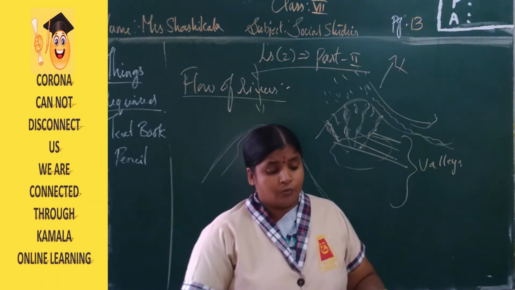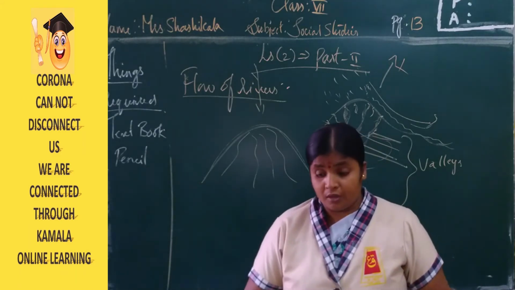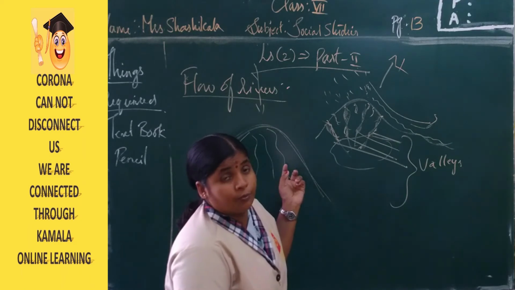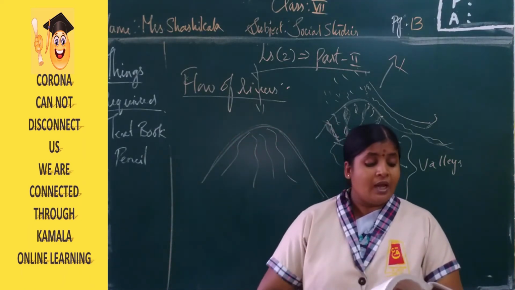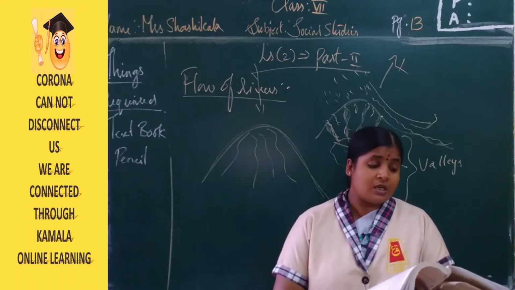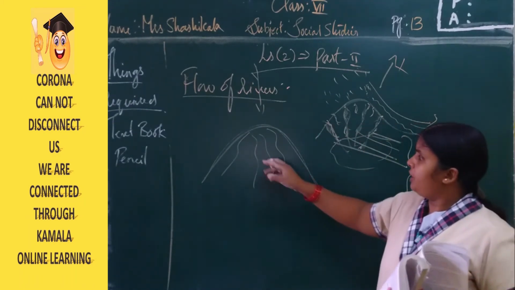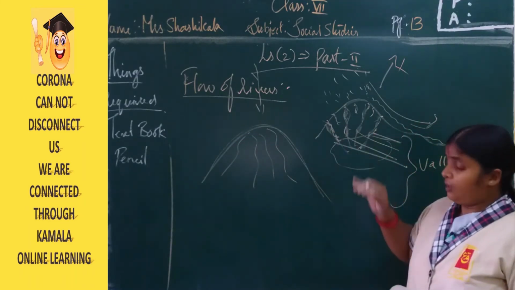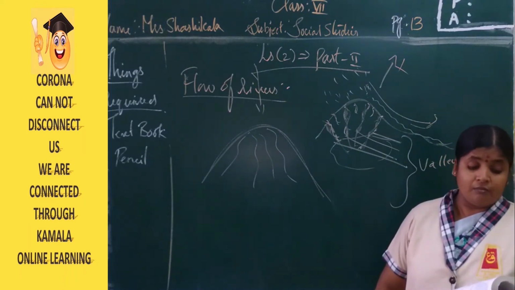Now, transformation of a stream into a broad river. How this small stream changes into a broad river, we are going to read now. As it flows, a river usually starts in the form of a thin stream. You know that on one mountain we can see small streams. As it flows further, it gets bigger and broader.